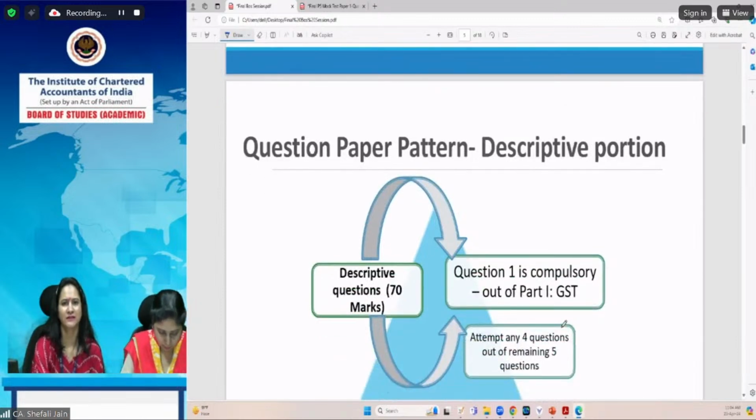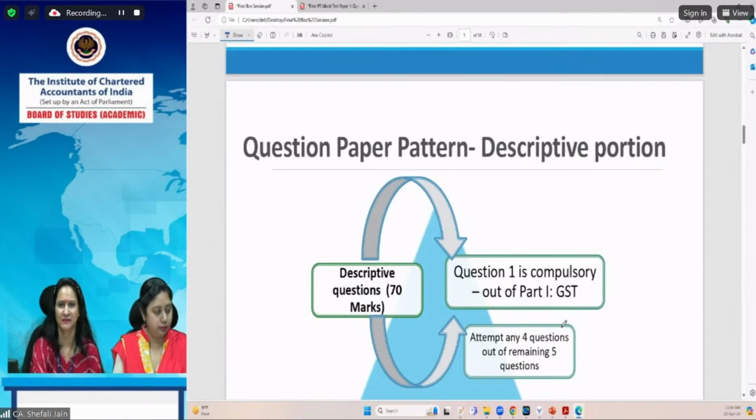As we have just discussed, the descriptive portion carries a weightage of 70 marks. Out of the descriptive questions, Question Number 1 is compulsory, and the compulsory question is only asked from Part 1, Goods and Services Tax. There will not be any compulsory question from Part 2, Customs and Foreign Trade Policy. Out of the remaining 5 questions, there's a choice for one question, and you have to attempt only 4 questions out of the remaining 5.